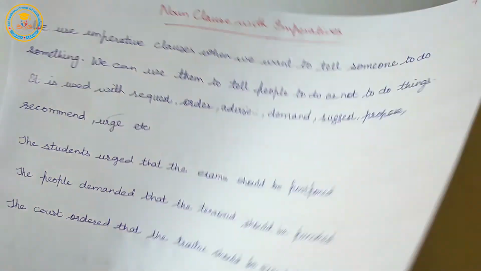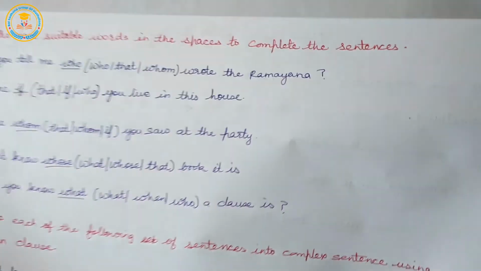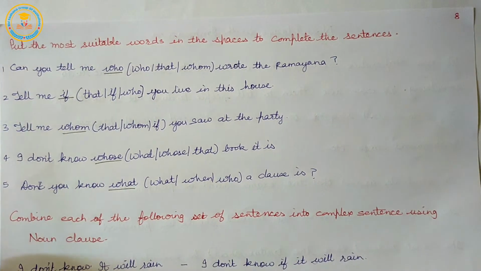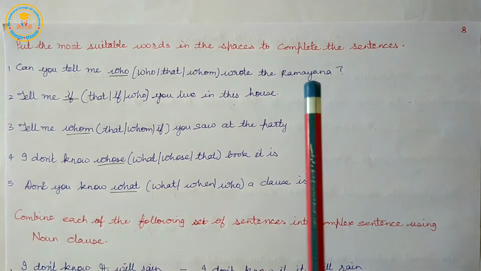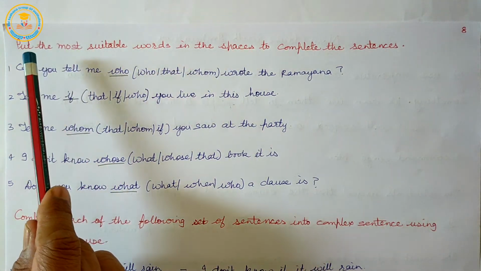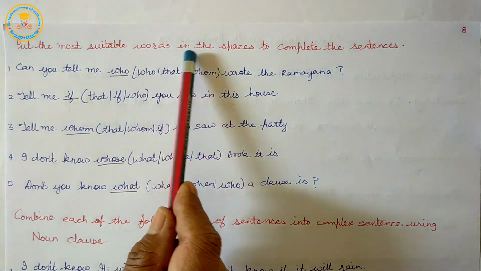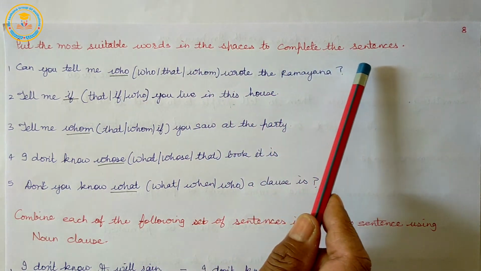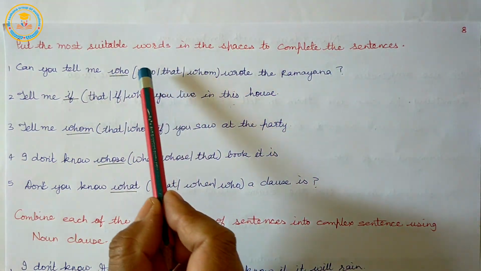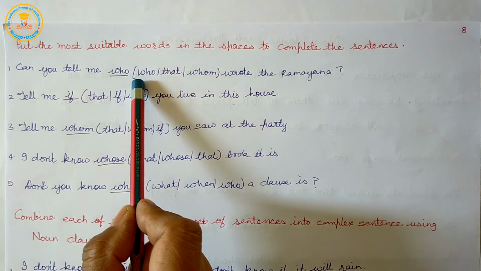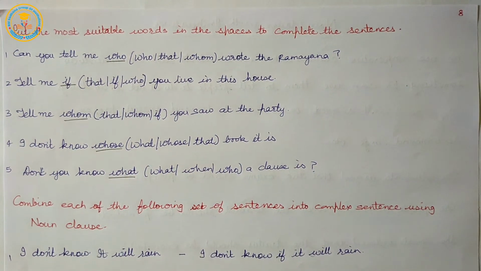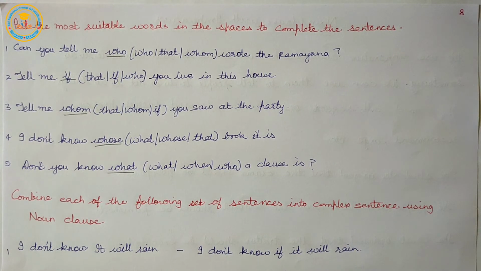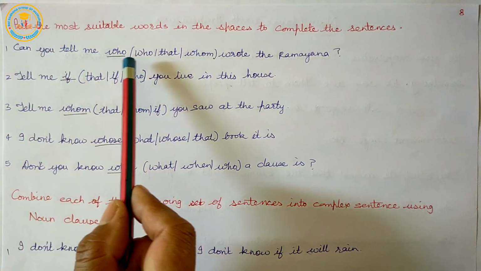Let us go through some exercises related to this noun clause. The first exercise: put the most suitable words in the spaces to complete the sentences. We will fill according to the sentence in the given space.